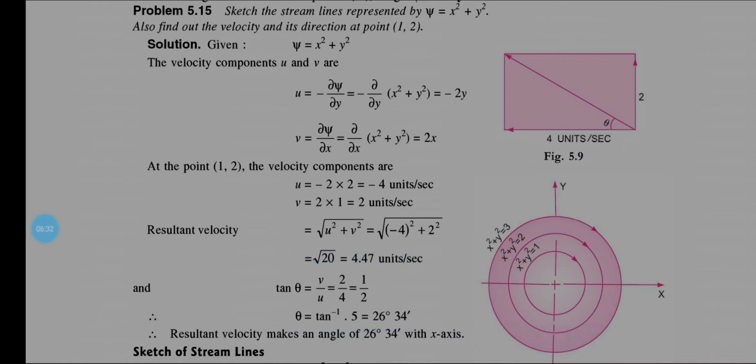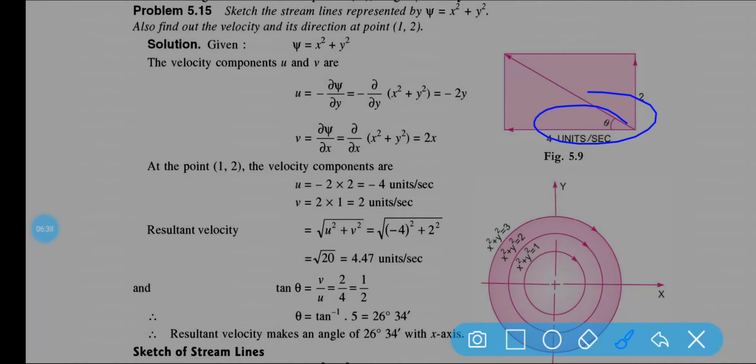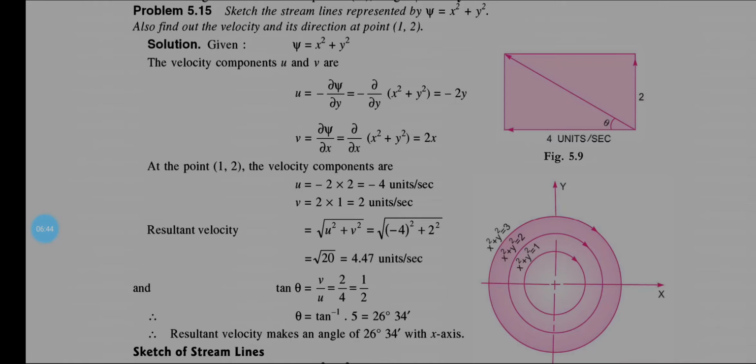The resultant velocity makes an angle of 26 degree 34 minute with respect to the x axis. Okay, clear?